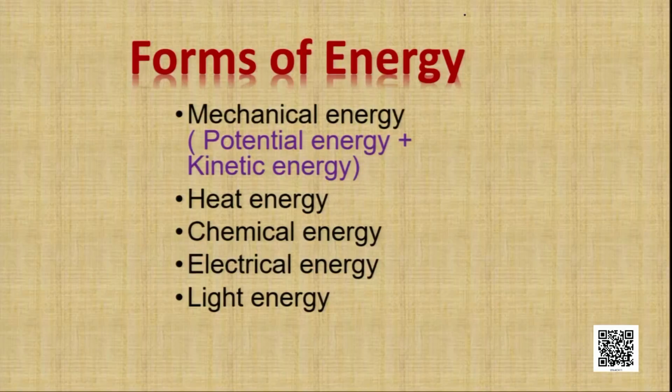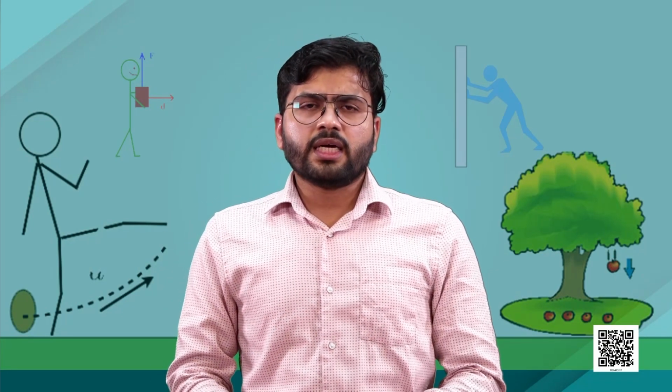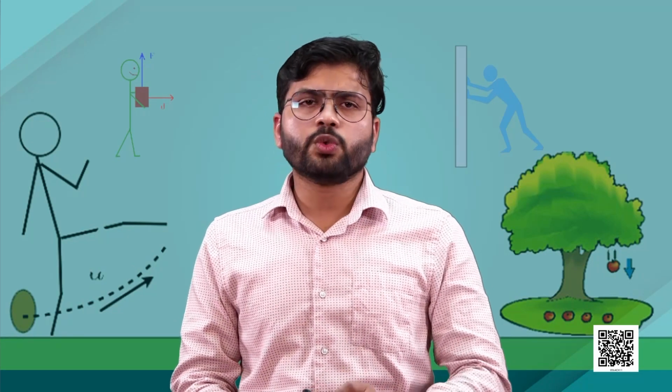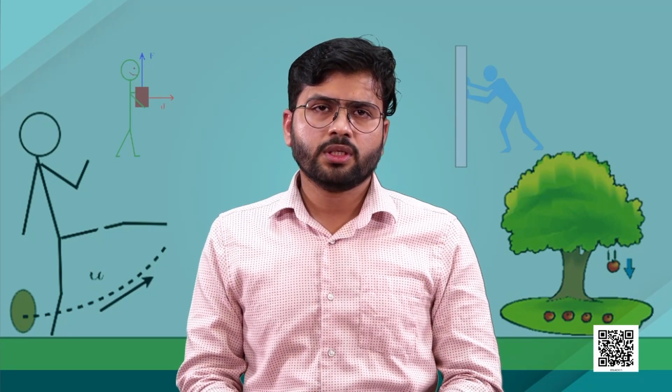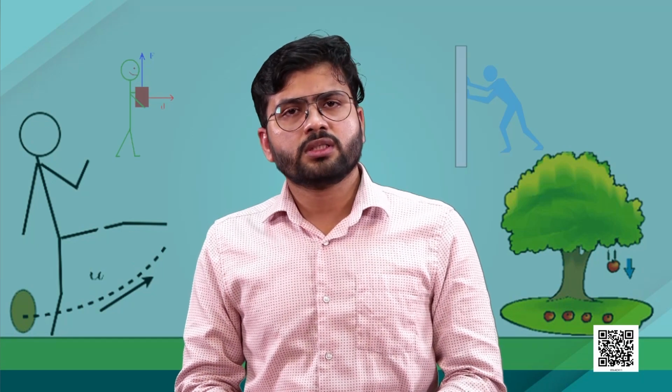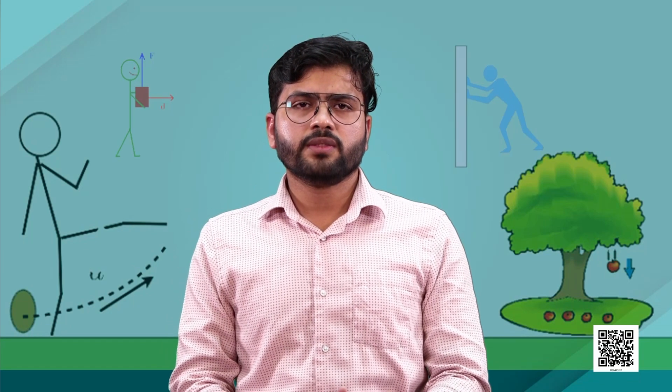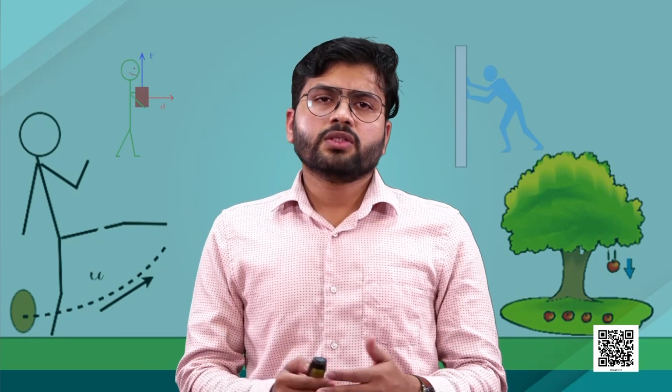And obviously light energy. When we talk about all these forms of energy, we know that somehow they are all connected to a prime source. That prime source of energy is nothing but our sun. We say the sun is the ultimate source of energy that supports life on earth.